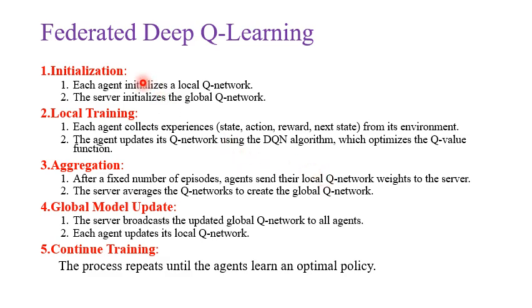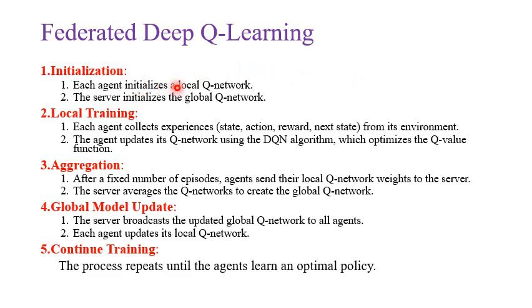In this slide, I discuss federated deep Q learning. Overall, we have four main steps: initialization, local training, aggregation, and global model update. We have multiple agents. Assume we have multiple UAVs in communication with the ground control station.